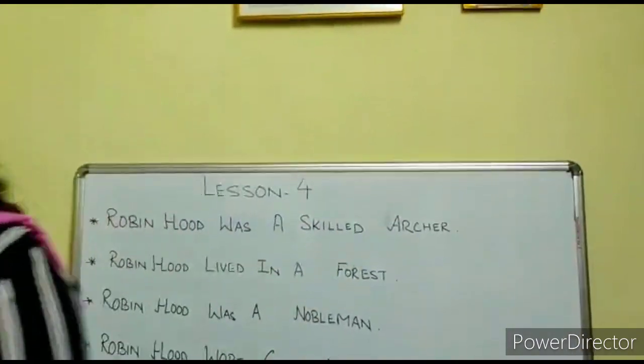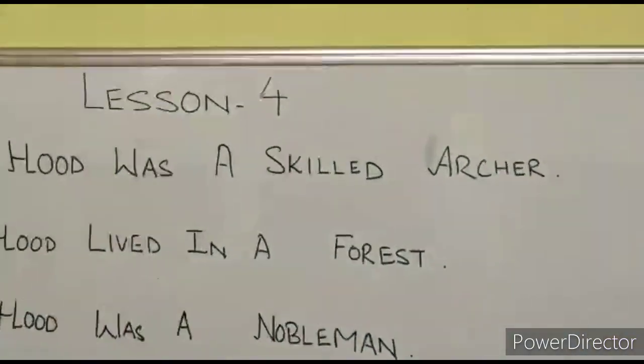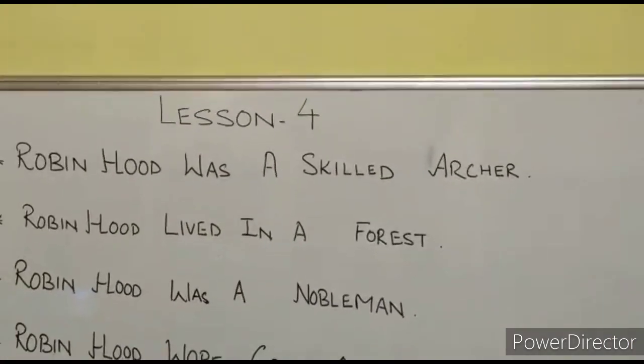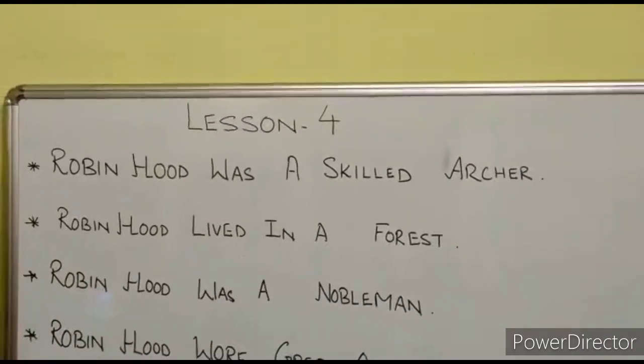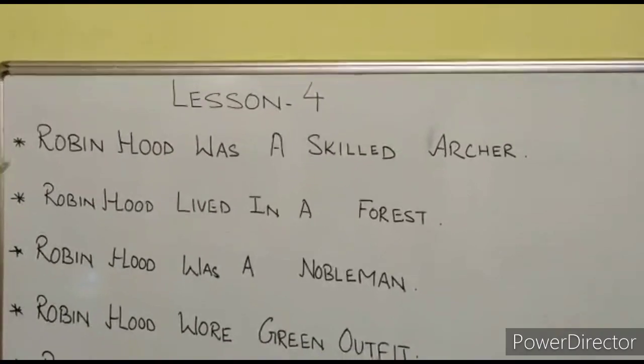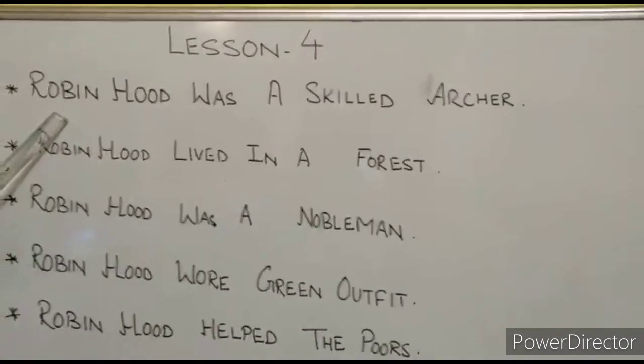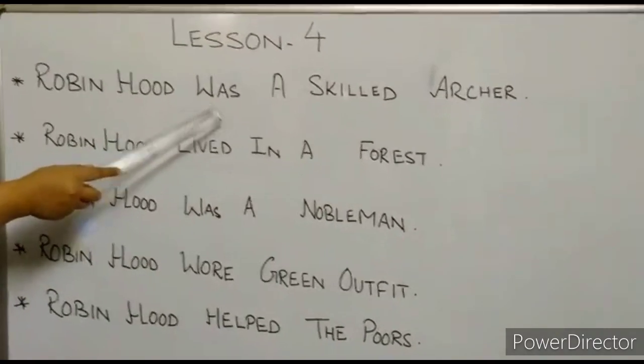Now students, have a look at the board. I have written some sentences about Robin Hood. Hope the board is clear to you. Now what have I written, students? I have written: Robin Hood was a skilled archer.